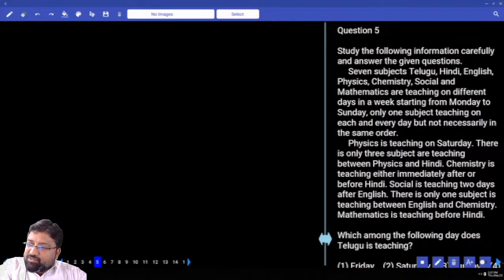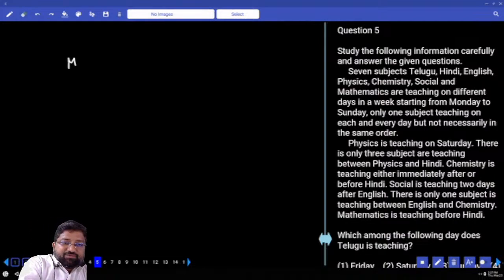Fifth question is about different subjects on different days of a week. 7 different subjects: Telugu, Hindi, English, Physics, Chemistry, Social and Mathematics are taught on different days in a week starting from Monday to Sunday. Monday, Tuesday,